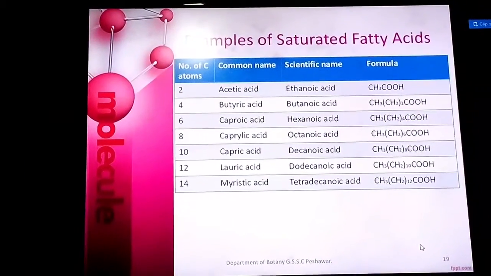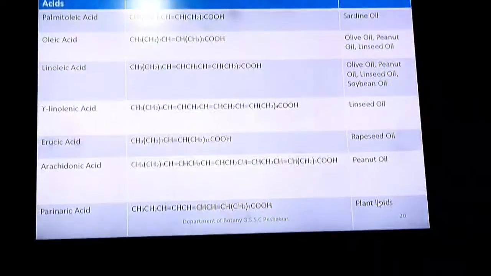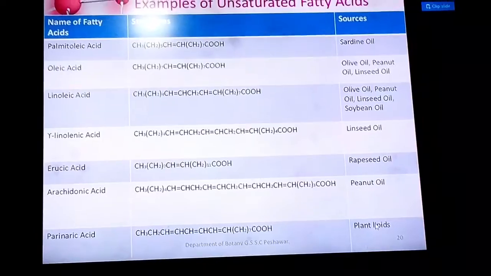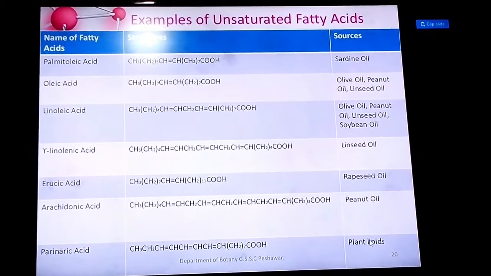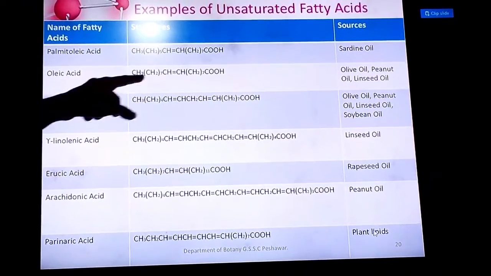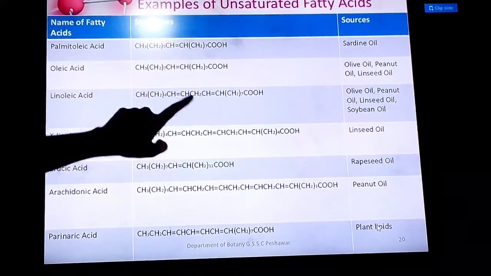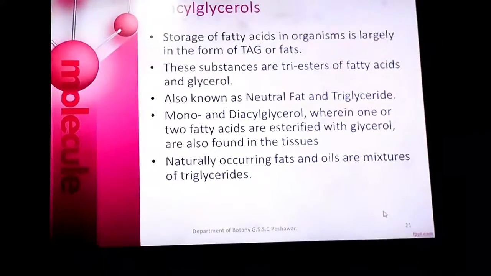Here are a few examples given to you: acetic acid, scientific name ethanoic acid. Here are also some examples of unsaturated fatty acids, like oleic acid given in the book. These are merely examples for you, and you can surely see that double bonding is present among these molecules. Peanut oil is also an example.